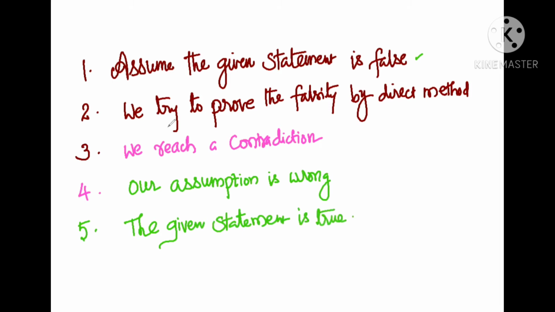In this way, we follow 5 steps to prove by contradiction. First of all, we have to assume the given statement is false. Then we try to prove the falsity by the direct method. Then after some steps, we reach a contradiction. Then we realize that this contradiction is because of our wrong assumption. Then the given statement is true. Let us understand this process by taking a simple example.